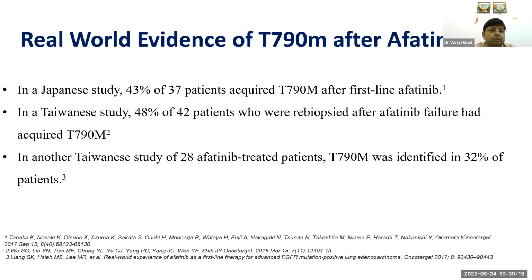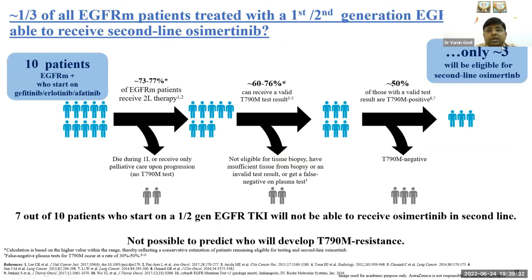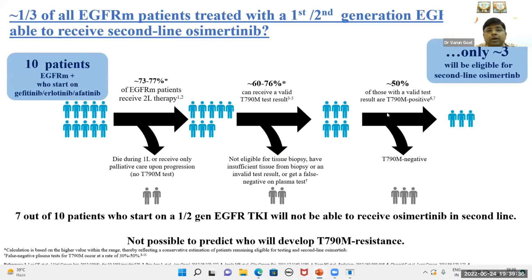In a Taiwanese study, 48% of patients who were re-biopsied had acquired the T790M mutation. In other Taiwanese studies, among 28 afatinib treated patients, the T790M mutation was identified in 32% of patients. So in the real world scenario, it is even less than this 50% value.